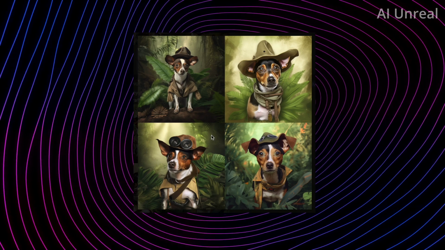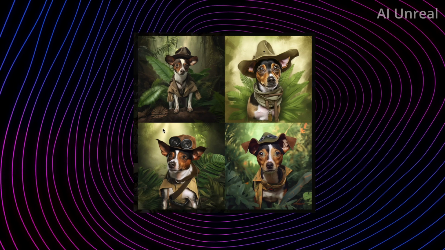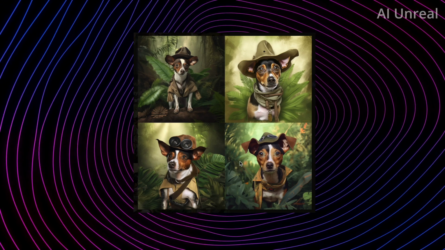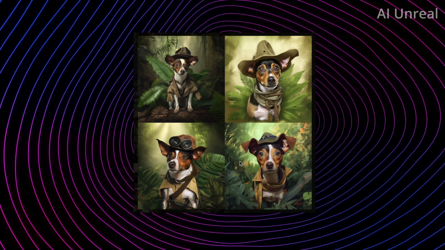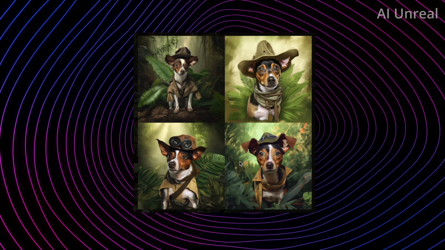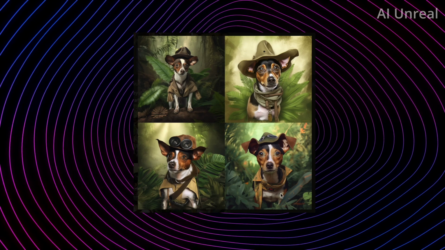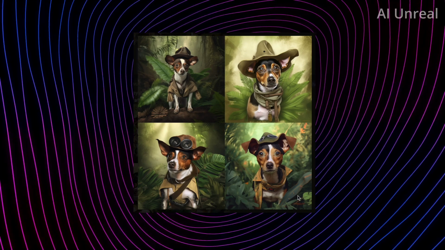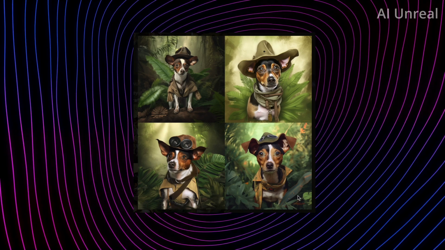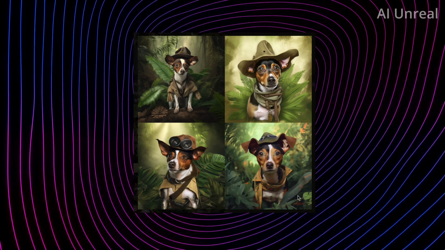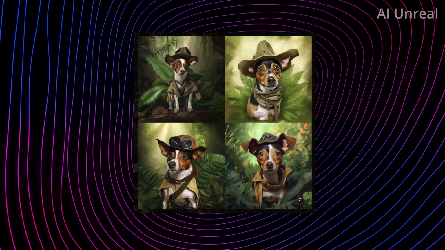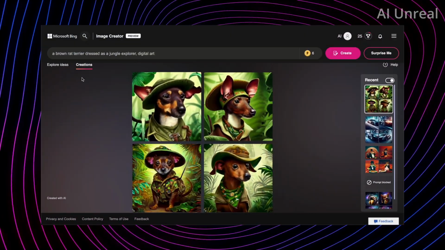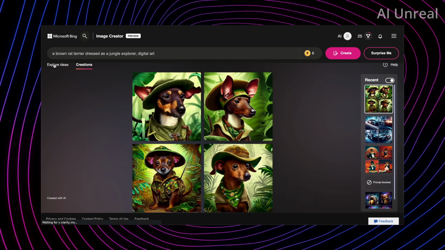However, if they were to get the backgrounds a little bit better in terms of realism, and this one in particular, then it could get away with looking as if someone in real life took that picture. But just the levels of comparison, you can already see Midjourney's current version 5 is light years ahead of Bing. However, if Bing were to come out with new updates, then who knows which one's going to come out on top. So now let's go look at what other people are creating out there.